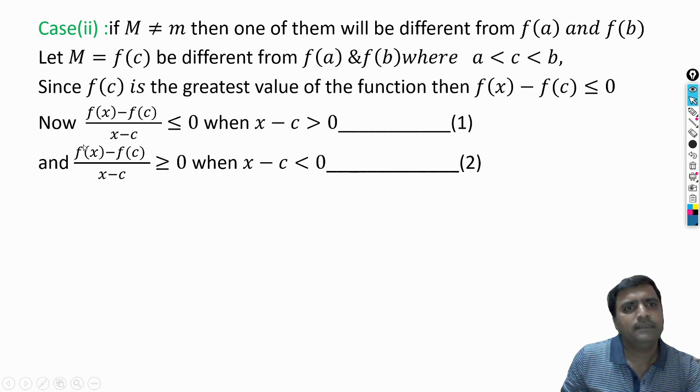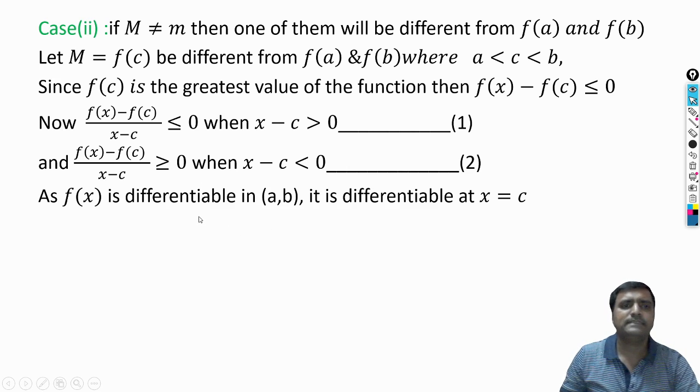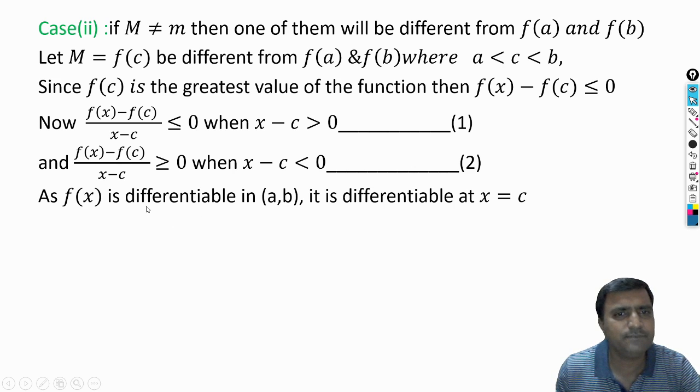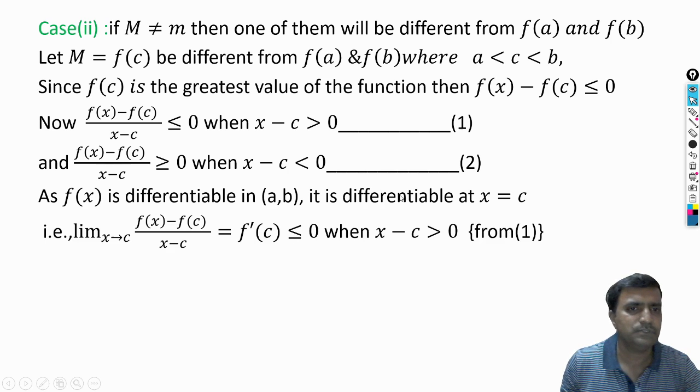Similarly, this numerator is already negative. So this total quantity is positive when the denominator becomes negative. So by taking the denominator negative, that is x minus c less than 0, this quantity is greater than 0. Now as f of x is differentiable, in the statement itself it is given that f of x is a differentiable function. It is differentiable in the interval (a, b). So it is differentiable at all the points in between a and b. c is a value in between a and b, so it is definitely differentiable at c also.